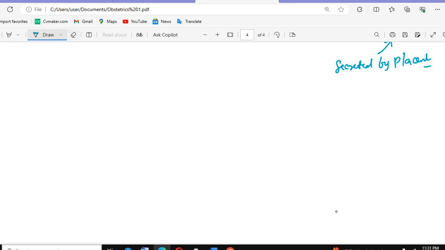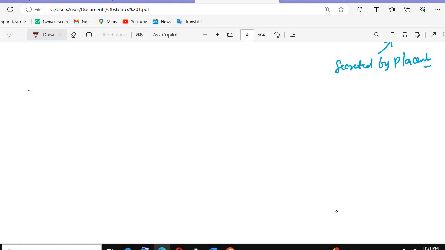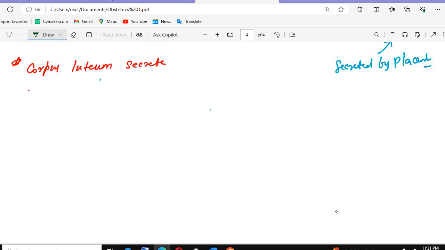Okay, तो चलो थोड़ा सा hormones के बारे में पढ़ लेते हैं. We studied कि जो corpus luteum है वो secrete करते हैं कितने hormones? Corpus luteum, what do they do? They secrete hormones. कौन कौन सी hormone secrete करता है? The one we know is the progesterone hormone, that is the main or predominant hormone. Other than that, they also secrete estradiol.